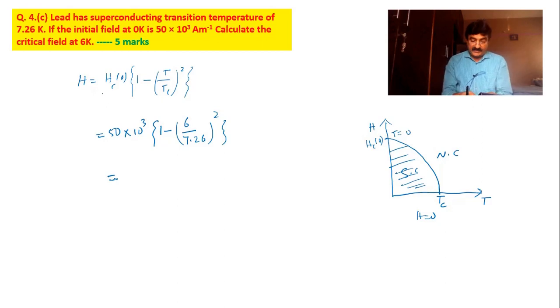First I will simplify 6 by 7.26, which comes out to be 0.826, and the square of that, and then 1 minus that, into 50, that is equal to 18.83. So finally I get the answer as 18.83 into 10 to the power of 3 ampere per meter. So this is about question number 4C.